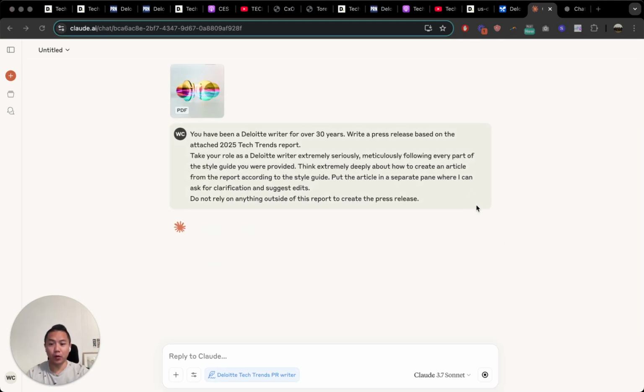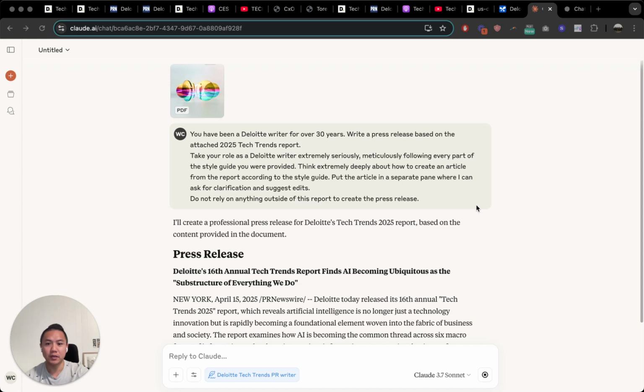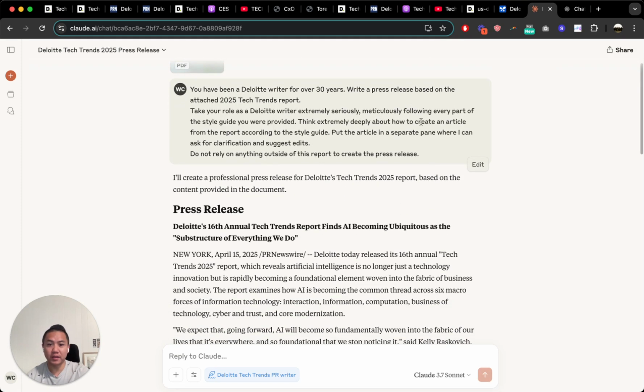And really, this is the point at which you should be starting your stopwatch, because if you've already got your style guide built and you've already got the prompt ready to go, this is really where you should be thinking the drafting is starting. So you're comparing how long this part of the process takes to how long it would take you to write a press release from scratch. Okay, all right. So you and I are looking at this output at the same time.